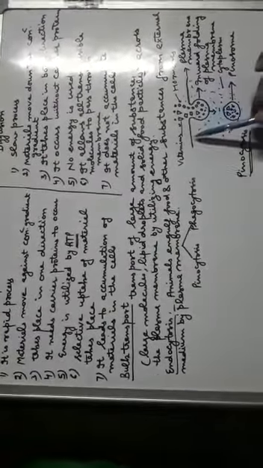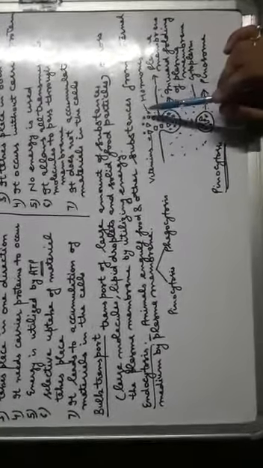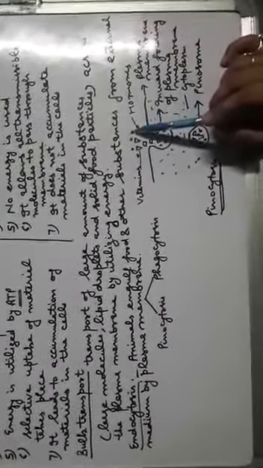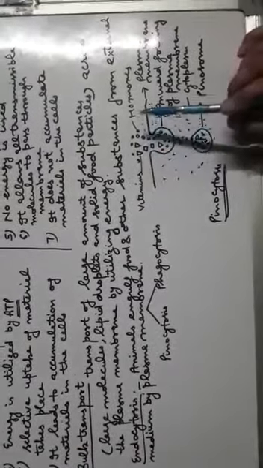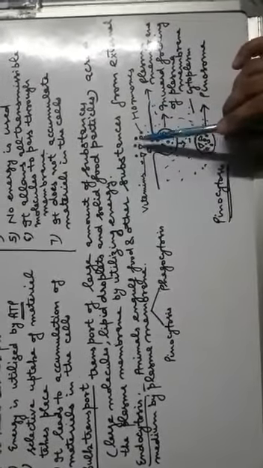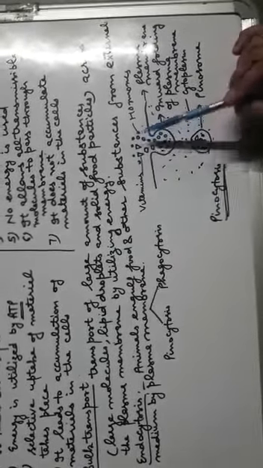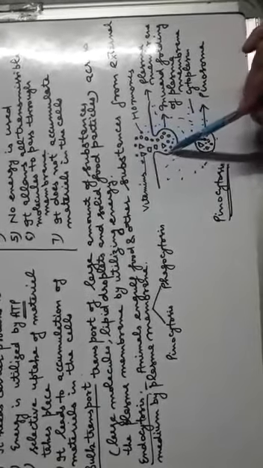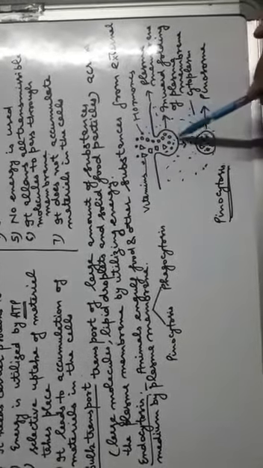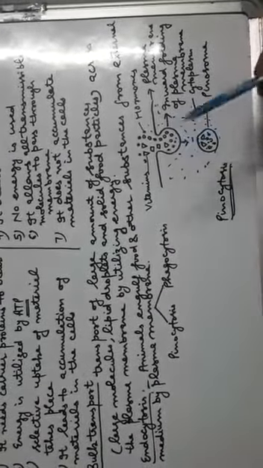So you can see in the diagram, this is the plasma membrane. The materials are present extracellular, means outside the cell: vitamins, hormones, which are chemical substances, growth factors. All these materials are present outside the cell. So the plasma membrane of the cell folds inwardly. So inward folding of the plasma membrane takes place.